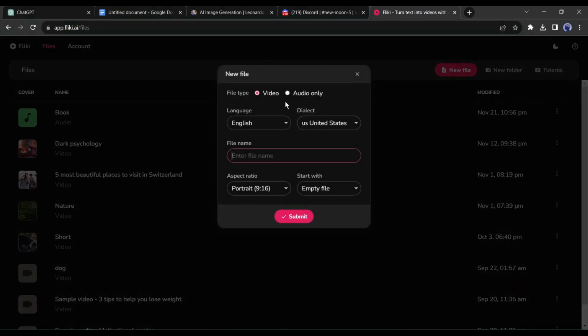Now we have to enter some data. First of all, select the file type as audio only. Then select the language and accents. I will keep it English and US. After that, give a name to your file. Then select the empty file from here and hit the Submit button.